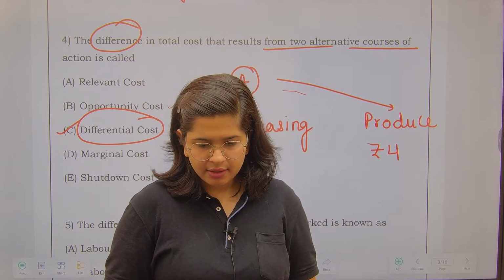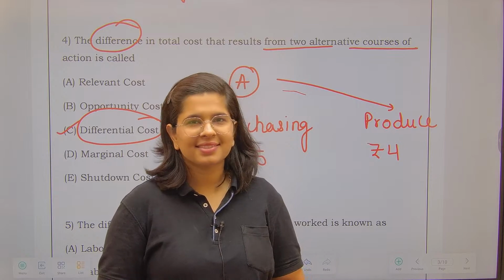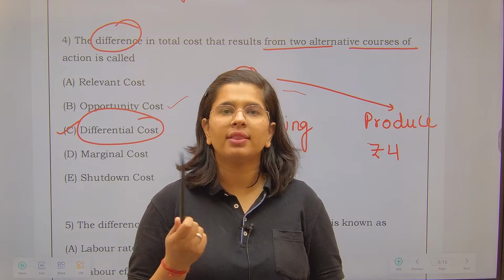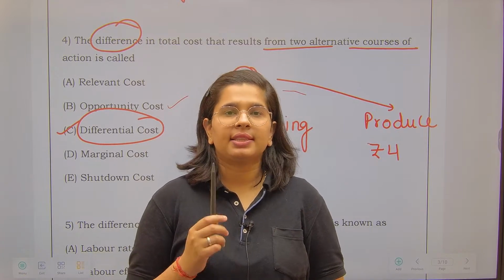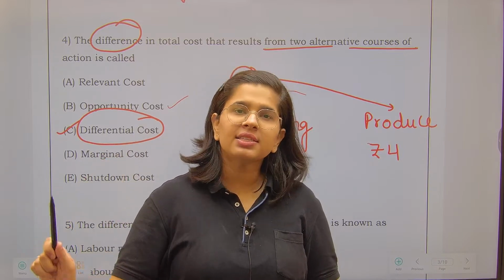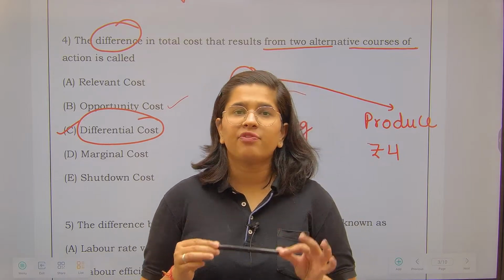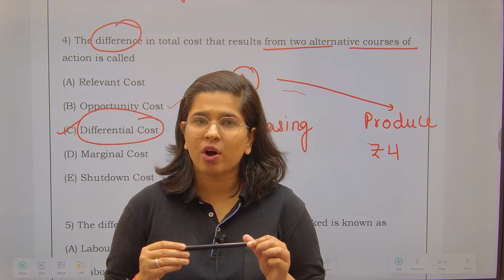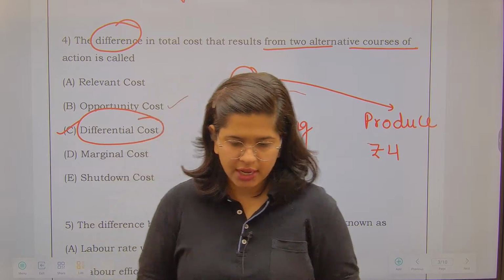Suppose, yes, you can take that example. Now suppose I have purchased this pen for 1000 rupees from a certain supplier, right? I could have purchased this pen for 1050 rupees from another supplier, right? And one other supplier is giving it to me for 950 rupees. So the original cost of this pen, for what I have purchased it, is 1000 rupees. But the next best alternative was purchasing it for 950 rupees. So this will be called the opportunity cost.